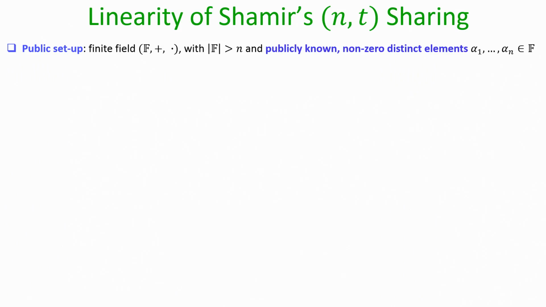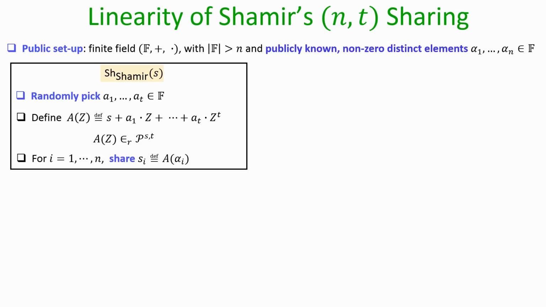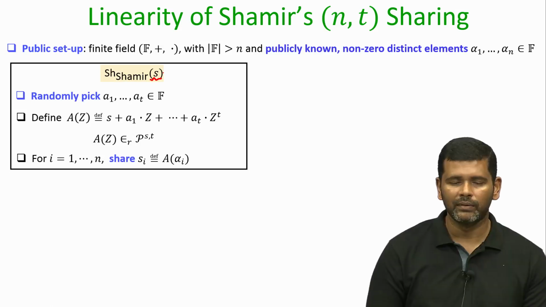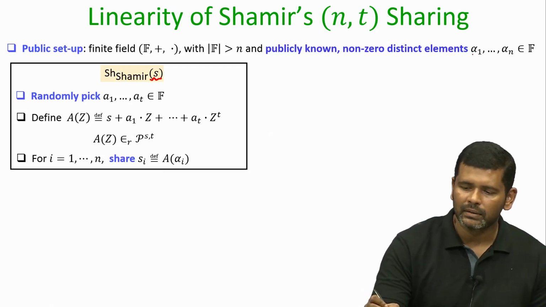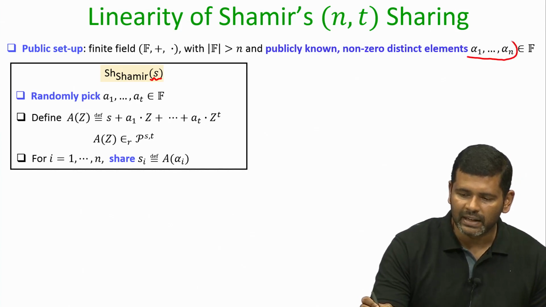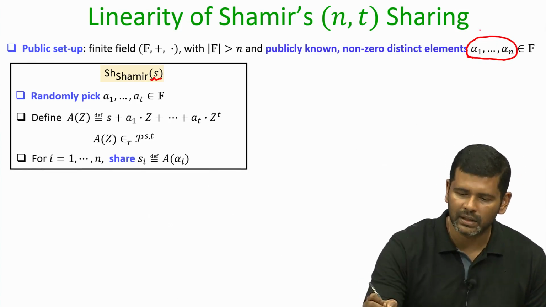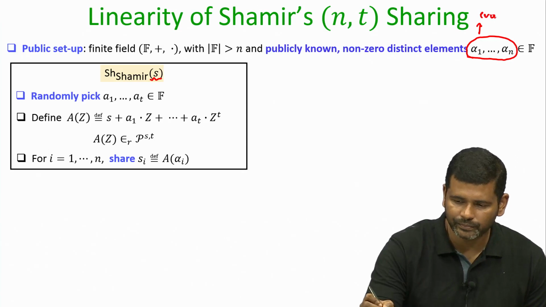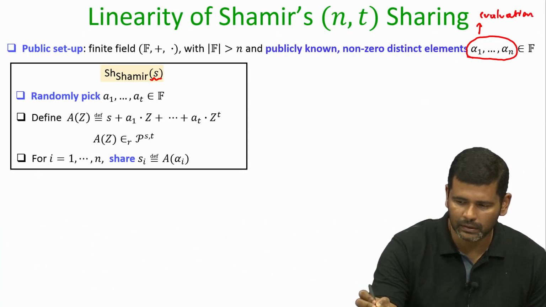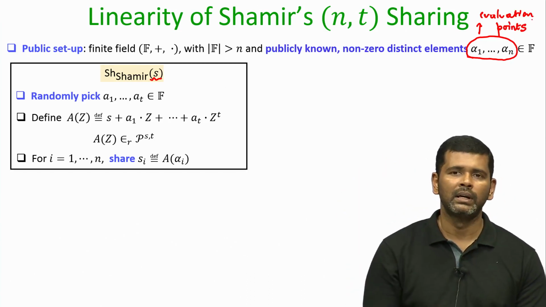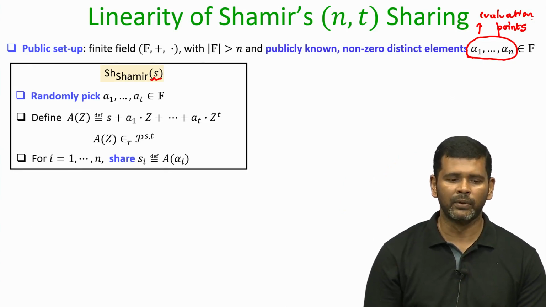So, let us quickly recap the linearity property of n comma t Shamir secret sharing. This was your Shamir secret sharing algorithm. If s is the value which needs to be secret shared, where s is an element from the field, then the public setup is a finite field whose cardinality is more than n, and the public knowledge of n distinct non-zero evaluation points alpha 1 to alpha n, and these evaluation points will be fixed once for all the instantiations of Shamir secret sharing for computing the shares.